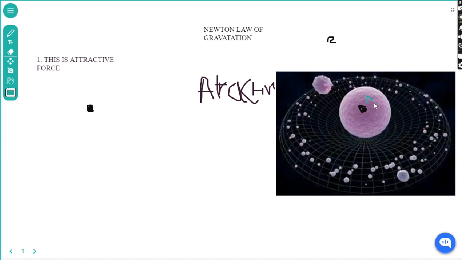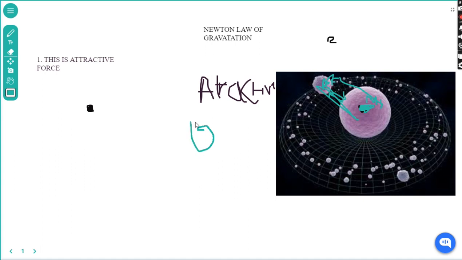For example, this is mass 1, this is mass 2. Every body in the universe attracts every other body. As you can see, this body attracts this body in such a way that it is directly proportional to the product of their masses from the center. This body only attracts from the center. We only consider the center of their masses, right? So first, this is the attractive force that you have seen here.